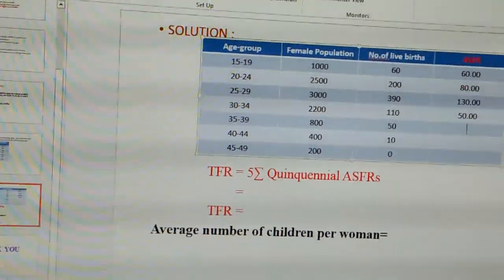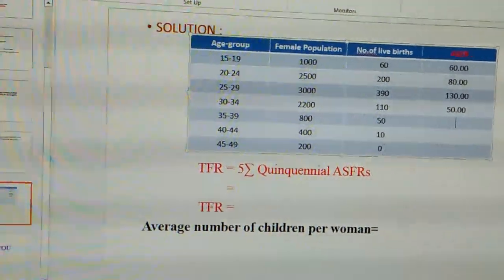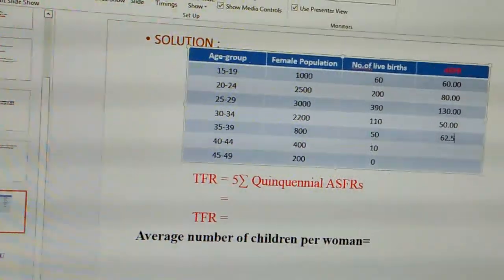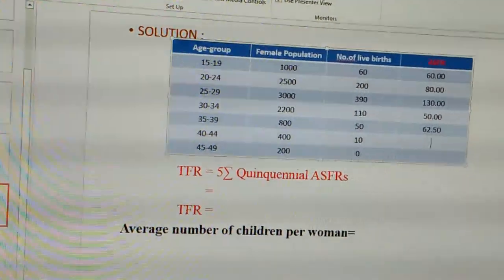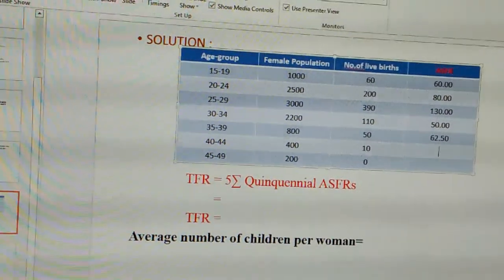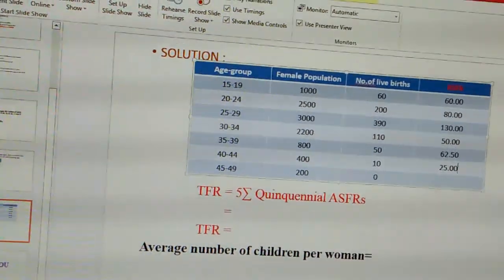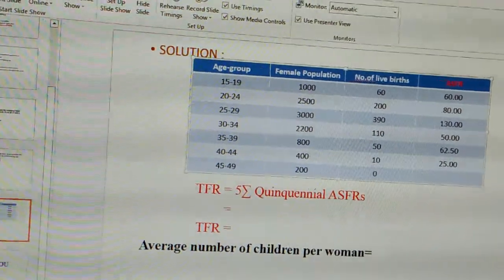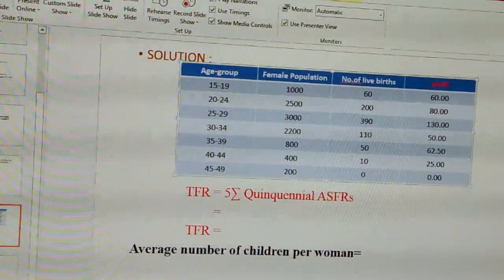For the next age group 35 to 39, 50 divided by 800 into 1000, we get 62.50. For the next age 40 to 44, 10 divided by 400 into 1000, we get 25.00. For the next, 0 divided by 200, it is nothing but 0.00.